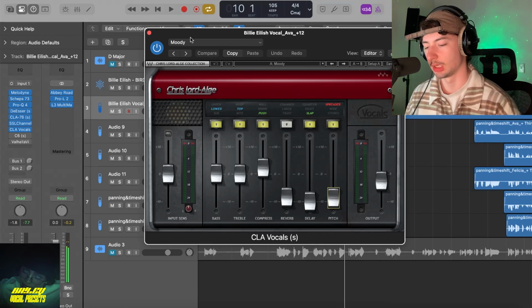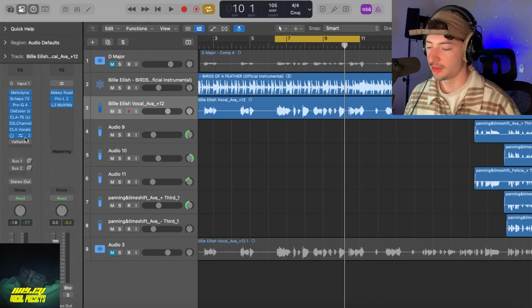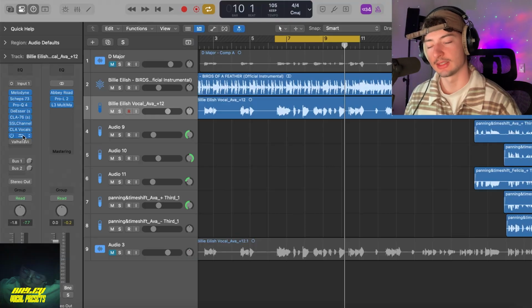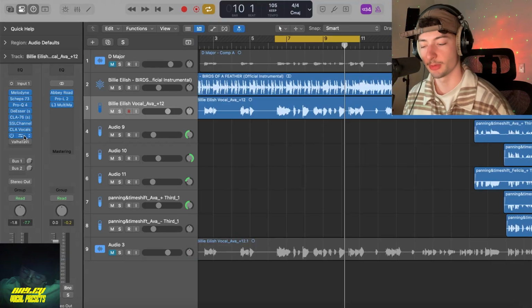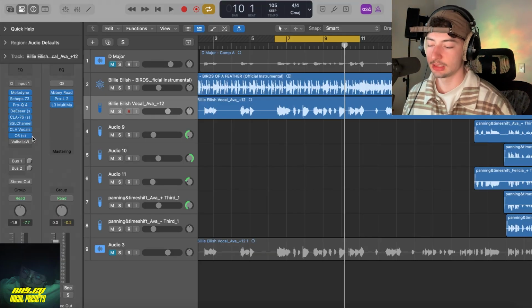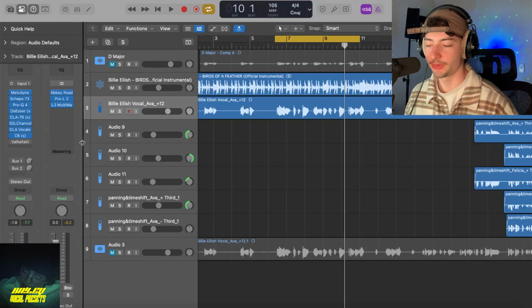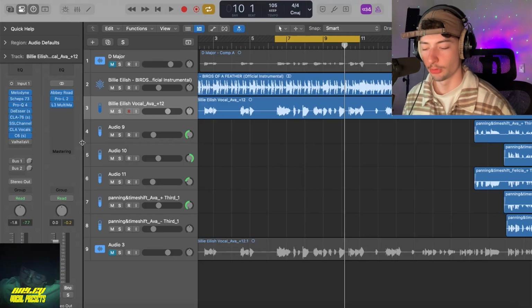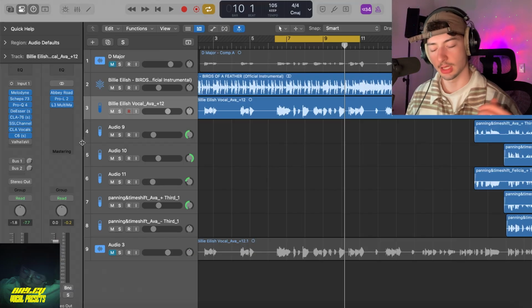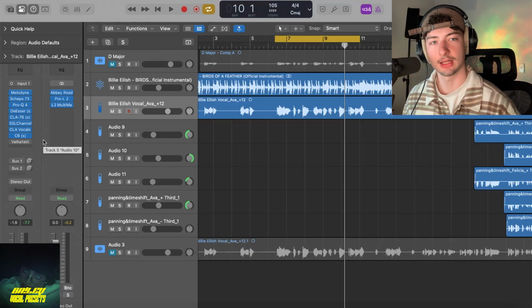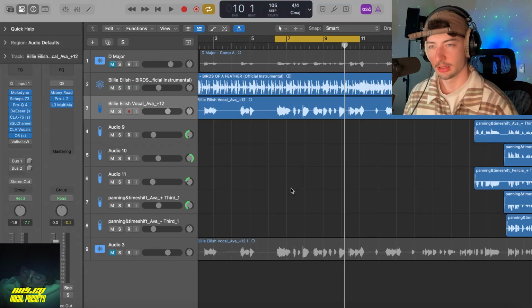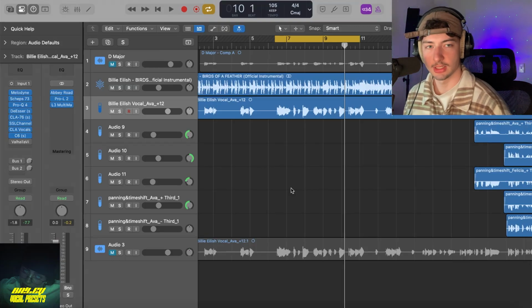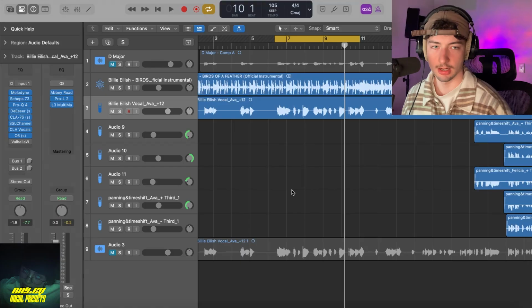We got the spreader on a little bit as well. After that in the chain, we're using the Waves C6. Again, this is also going to be part of the secret sauce. If you want to know the secrets, you got to cop the preset. This plugin is a multi-band compressor. With the compressors that we brought in, it brought back a lot of the mid-range, and I just tried making it sound how Billie was singing, like the airiness. We're just compressing it so that the low end's still there and the mid-range is still there. It's just not aggressive.